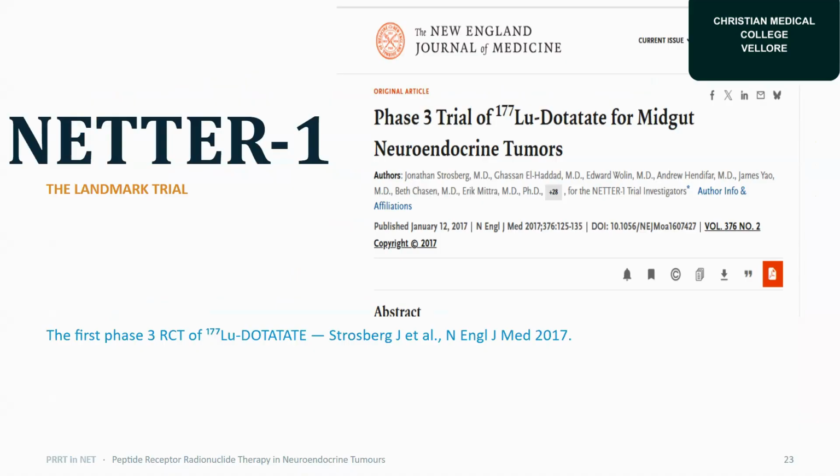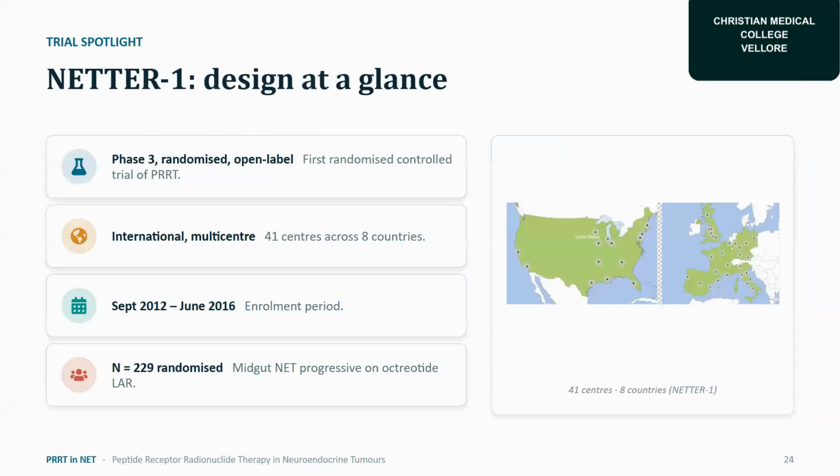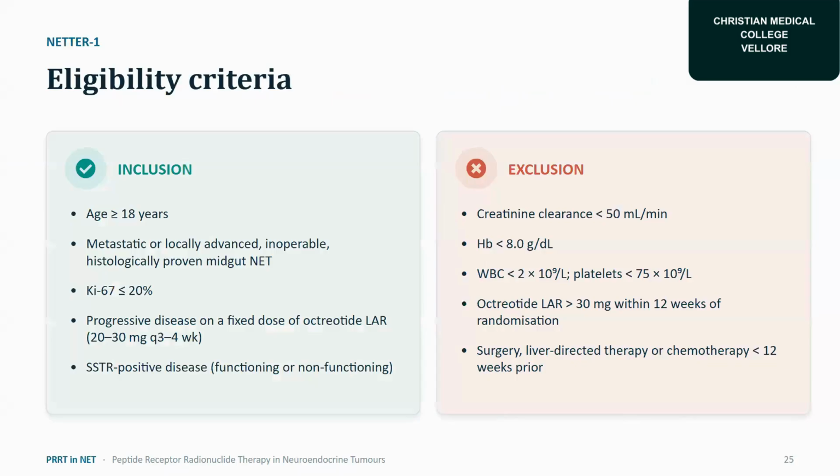The first phase 3 randomized controlled trial of lutetium DOTATATE. So the study design is a phase 3 randomized trial, which is international, multi-center, with 41 centers in 8 countries, with an enrollment period from September 2012 to June 2016, and 229 patients randomized, midgut NET progressive on octreotide.